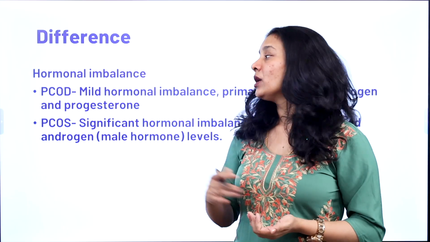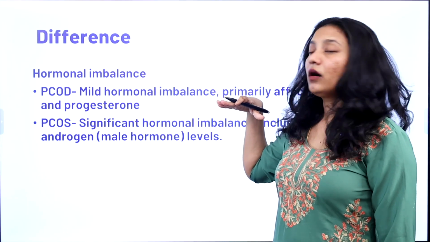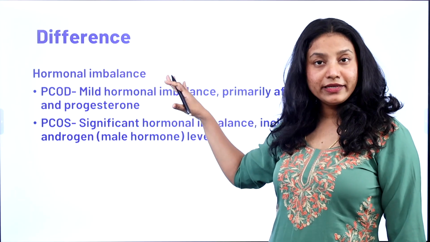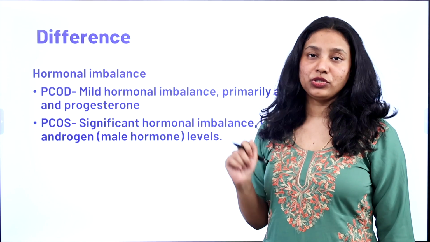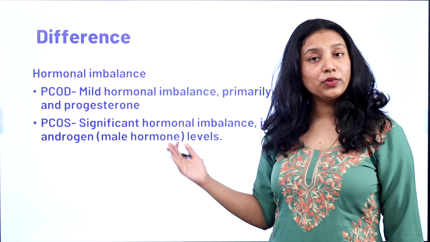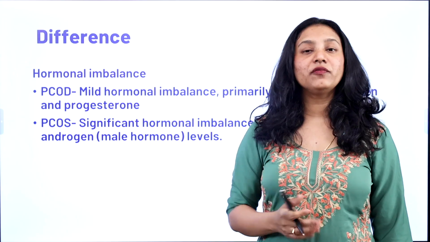In PCOD, the main pathology is where the hormones are disrupted. It is mild in nature, and the hormones disrupted are estrogen and progesterone. Whereas in PCOS, there is hormonal disruption, and along with that there is an excess of androgen, that is testosterone, in the female body.